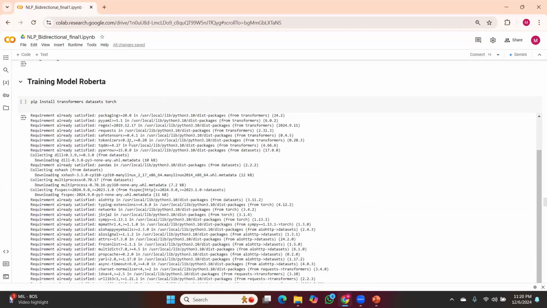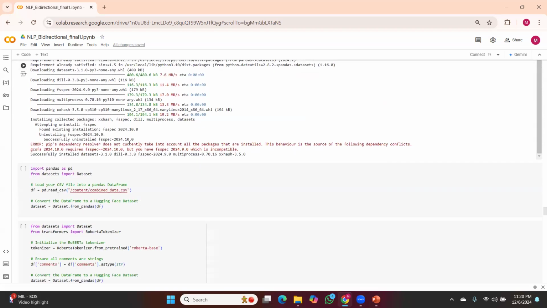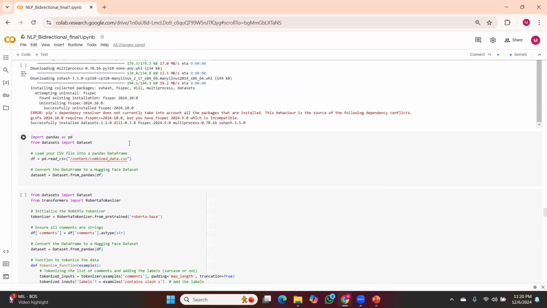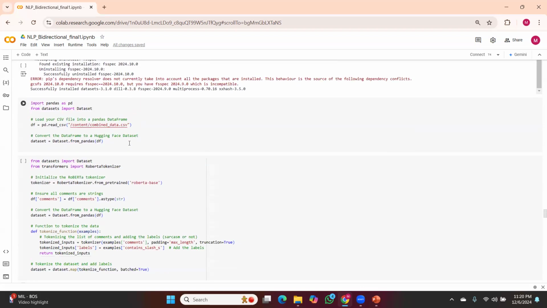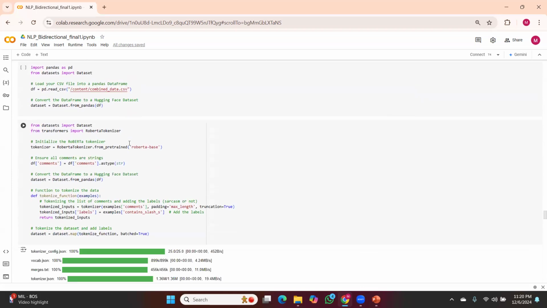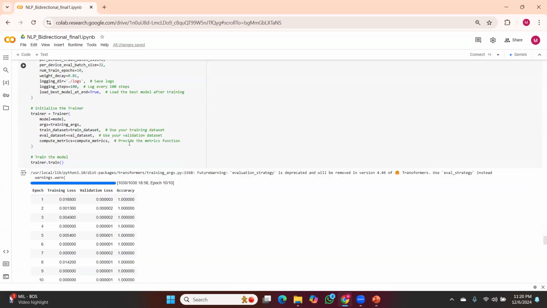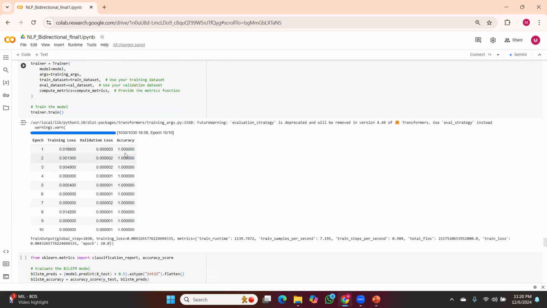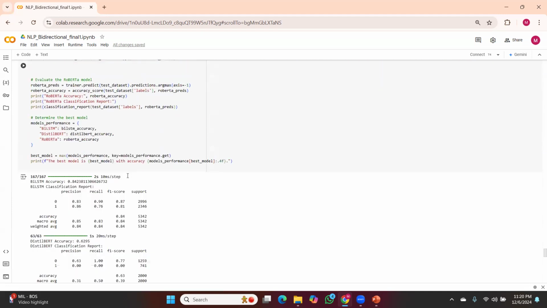And then we trained the RoBERTa model. RoBERTa is a transformer model fine-tuned on sarcasm detection, and the text is tokenized using the RoBERTa tokenizer and trained using the Hugging Face Trainer API. We used classification labels to identify sarcastic and non-sarcastic comments. After training RoBERTa, we got results like this, and the accuracy is 1, which is really 100%. The validation loss and training loss are very low.